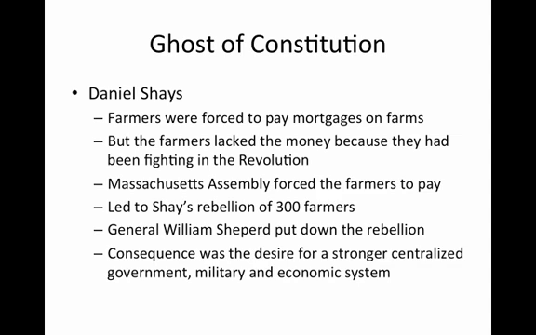Daniel Shays was the leader of a group of farmers who had been forced to pay their mortgages on their farms. The problem was these farmers lacked any money because they had been fighting in the Revolution. The Massachusetts Assembly forced the farmers to pay for their mortgages. So, Daniel Shays led a rebellion of 300 farmers into Boston. Eventually, General William Shepard put down the rebellion, but the consequence was a desire for a stronger centralized government, military, and ordered economic system to solve for future possible rebellions.